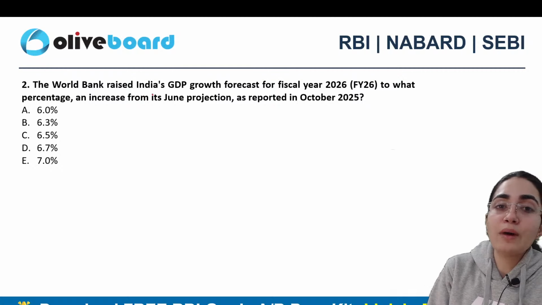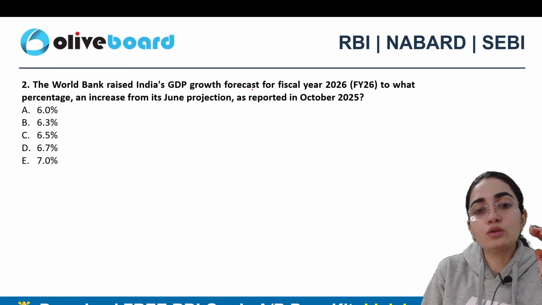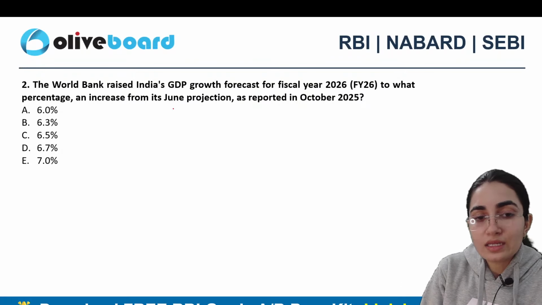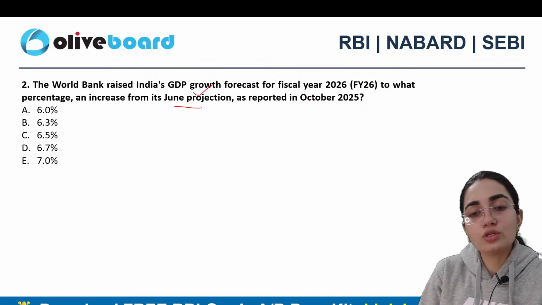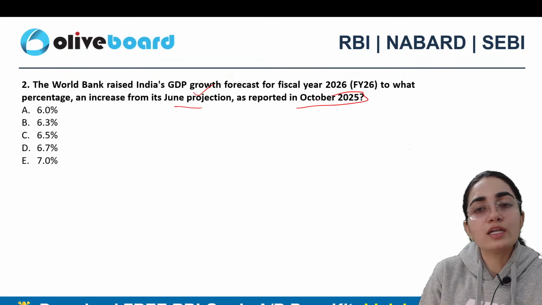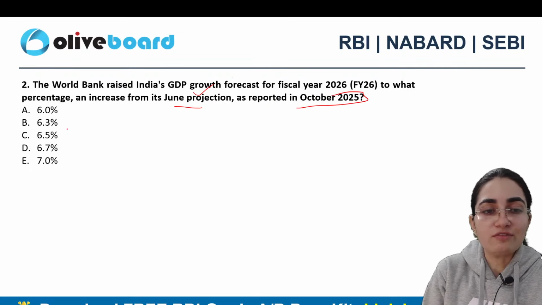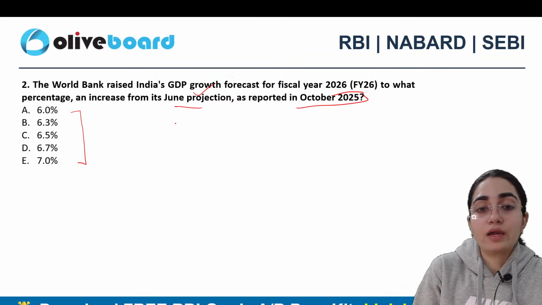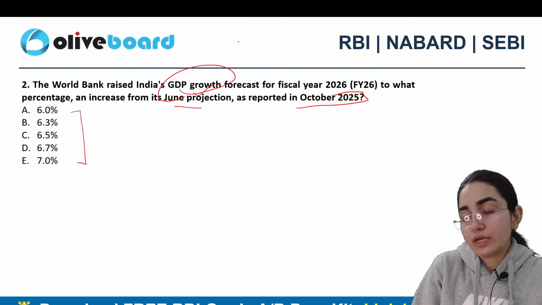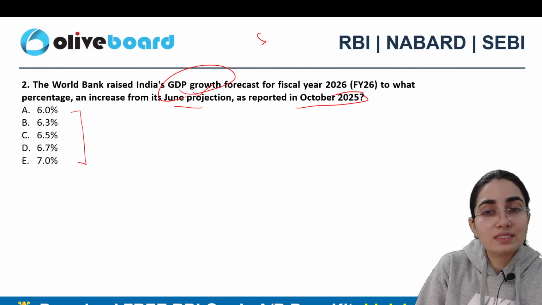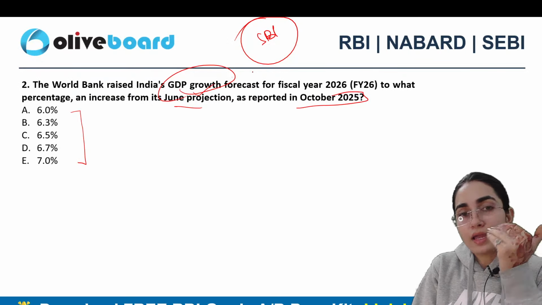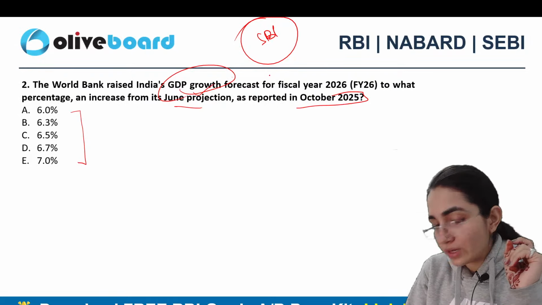Next says the World Bank raised India's GDP growth forecast for fiscal year 26 to what percentage, an increase from its June projection, as reported in October 2025? Is it 6.0 percent, 6.3, 6.5, 6.7 or 7 percent? Which one is it? The World Bank raised India's GDP growth rate. If you remember, we just read about SBI also, that they have increased the growth rate. Now tell me which one exactly is the correct answer.